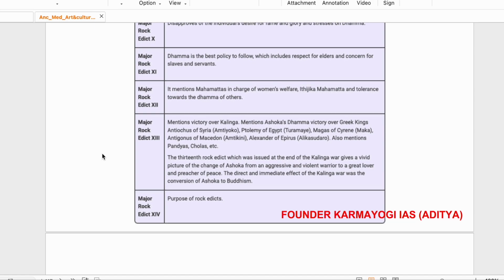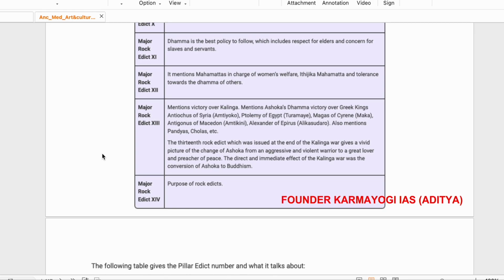Okay. Major Rock Edict 13. This is very important. One should remember it. It mentions victory over Kalinga. It mentions Ashoka's Dhamma victory over Greek kings: Antiochus of Syria, Ptolemy of Egypt, Magas of Cyrene, Antigonus of Macedon, Alexander of Epirus. It also mentions Pandya, Chola. So the different victories that he had achieved over the Greek kings were mentioned in Rock Edict 13, and also the Kalinga.